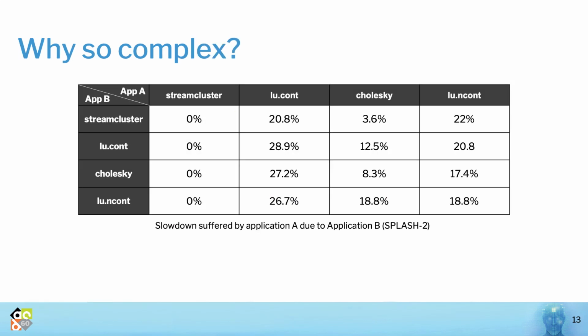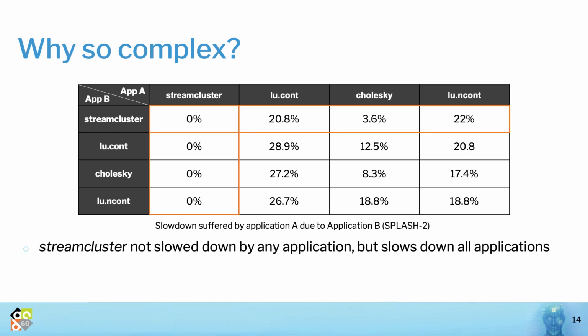First, to gain more insights about the complexity of the problem at hand, this table shows the slowdown experienced by application A due to application B, both from the Splash2 benchmark suite. The first observation is, while Stream Cluster is not slowed down by any application in these experiments, it has slowed down all applications it was co-mapped with on the same cluster.